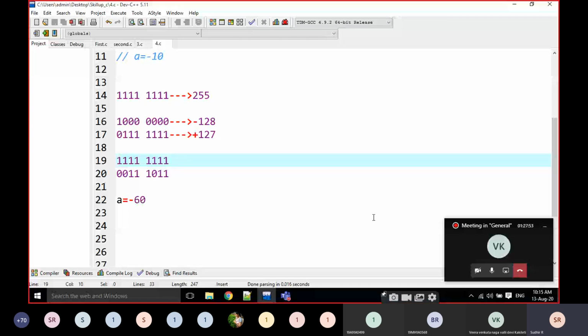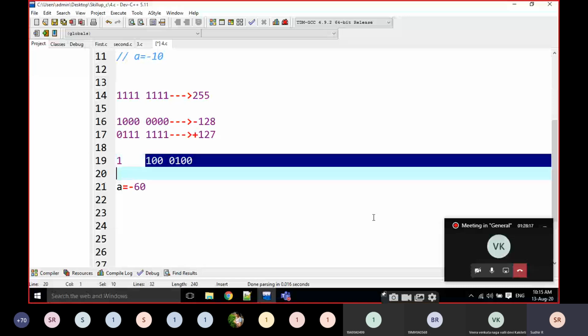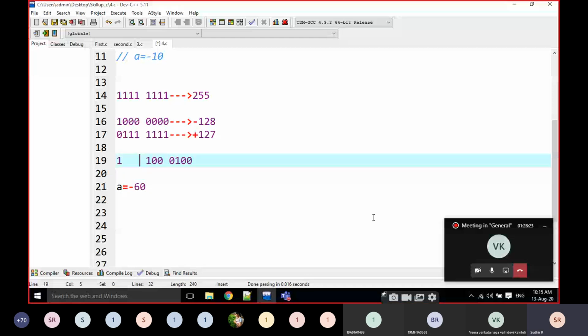Then I am going to change here. Where the ones are, I am going to change them to 0. This is also 0, this is also 0, and the last two are also 0. This is minus 60. I am going to calculate what is the binary value for this one, the part I highlighted here.